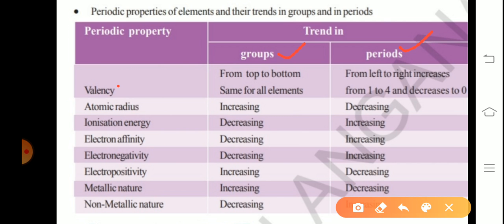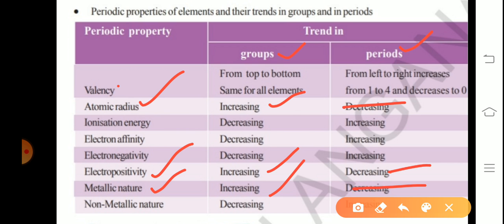But here a zigzag order is given, you should rearrange them. For example, atomic radius, electropositivity, metallic nature. These are the three properties increasing in groups, whereas decreasing in periods.